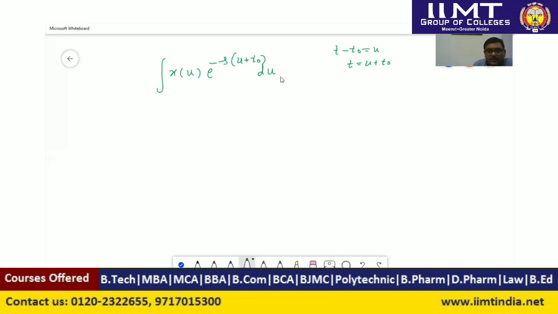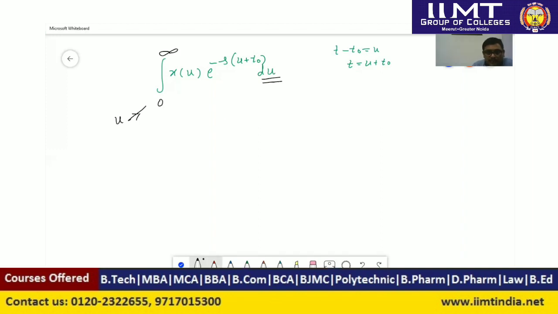So we have transformed this integration into the variable u. Now we can change the limit. Earlier it was the limit in variable t. Now we are integrating with respect to u, so the limit will be in u. If t equals t naught, then u will be 0, and if t equals infinity, then u will be infinity.